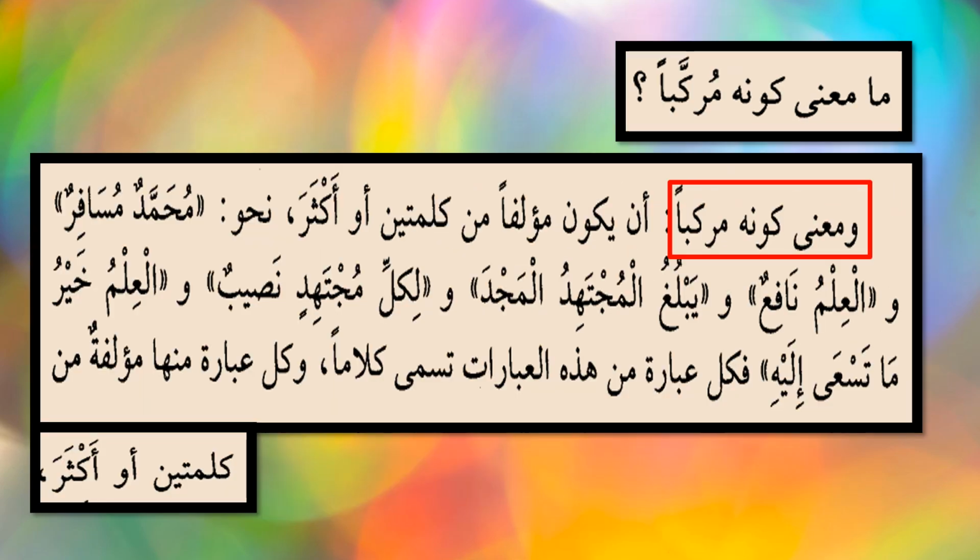ما معنى كونه مركبا? It means أن يكون. Your answer starts from here. أن يكون مؤلفا من كلمتين أو أكثر, meaning your sentence, your speech should be made up of more than one word, joined together with more than one word. A single word cannot be constituted as a speech. So in the Arabic language, the speech, the kalam, should be more than one word.